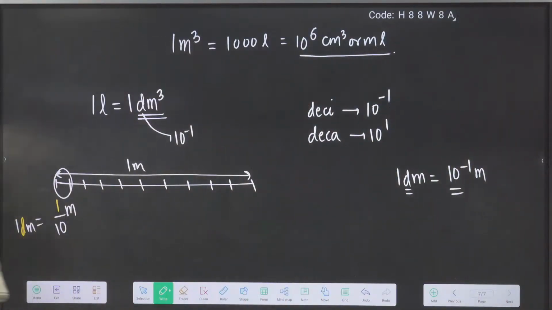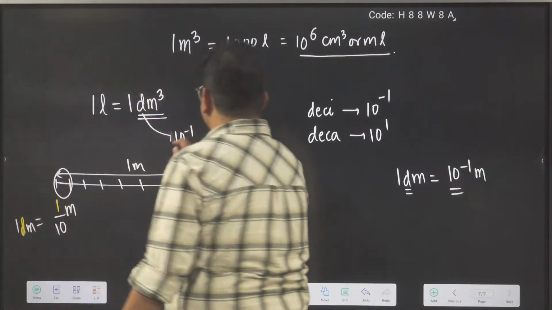Quickly say, does anyone have any problem understanding the meaning of deci? Anyone have any problem? Nice.